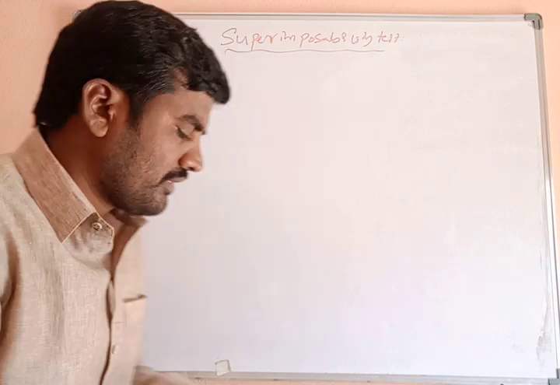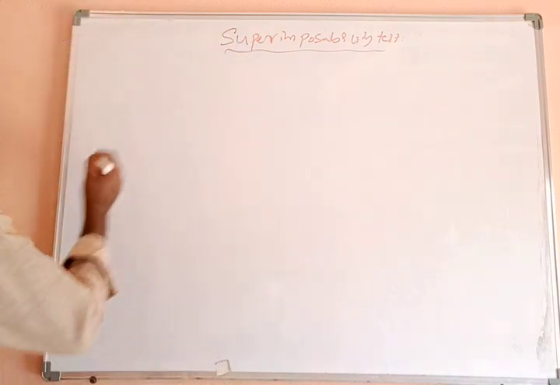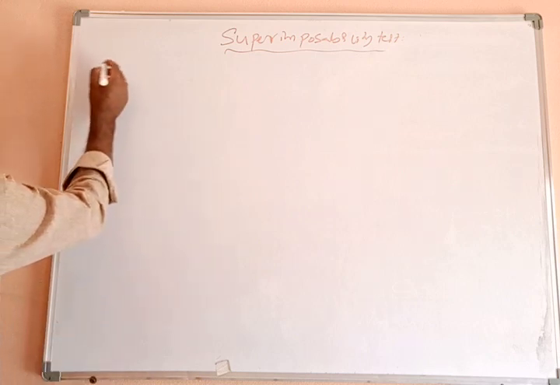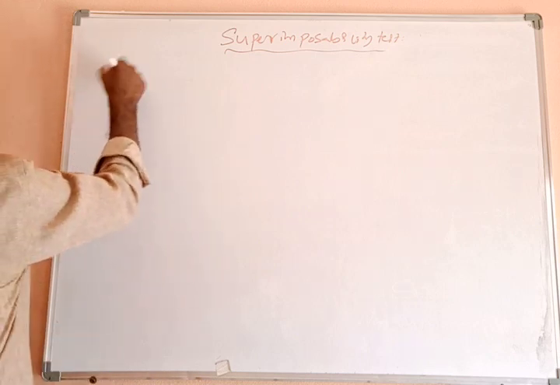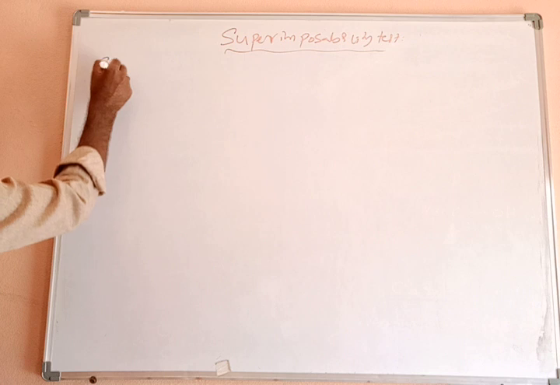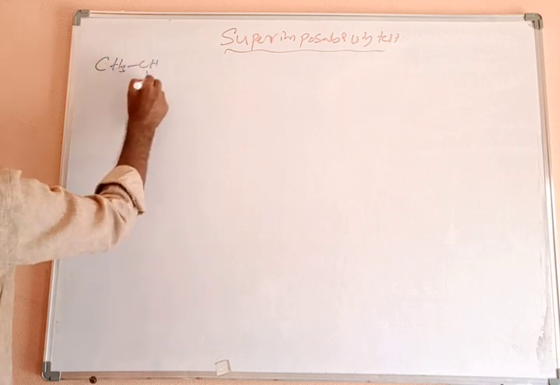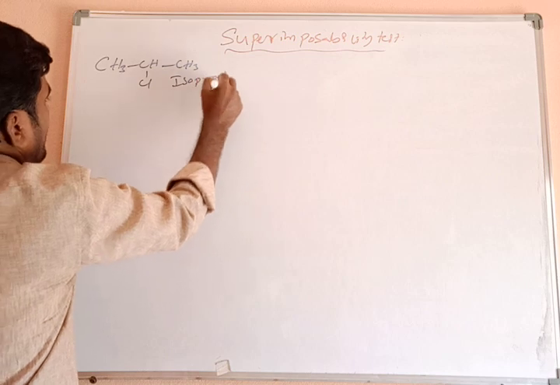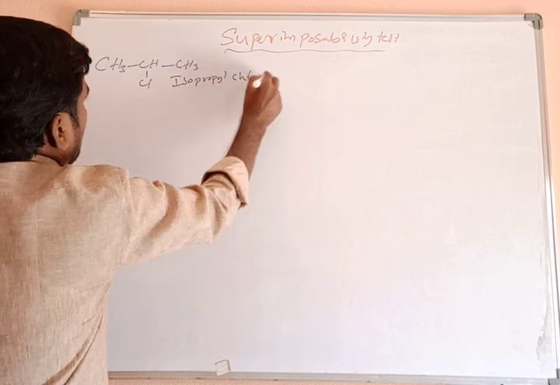Let's take an example. Isopropyl chloride.